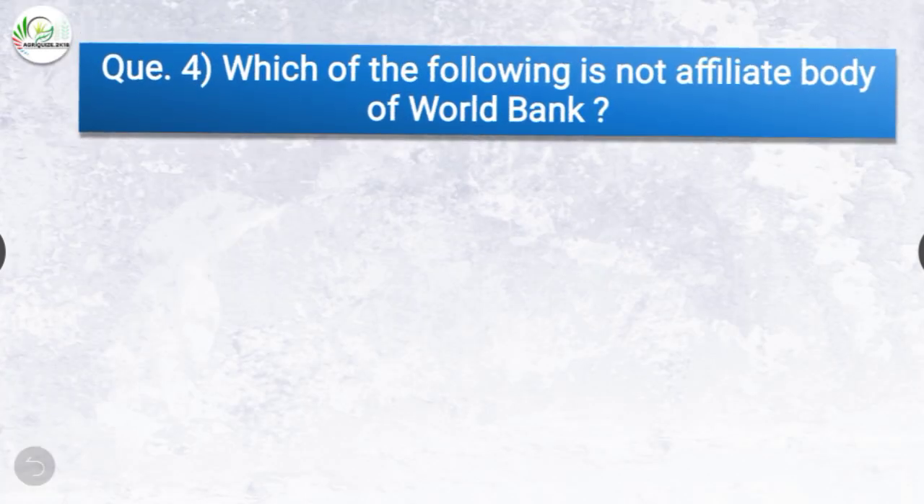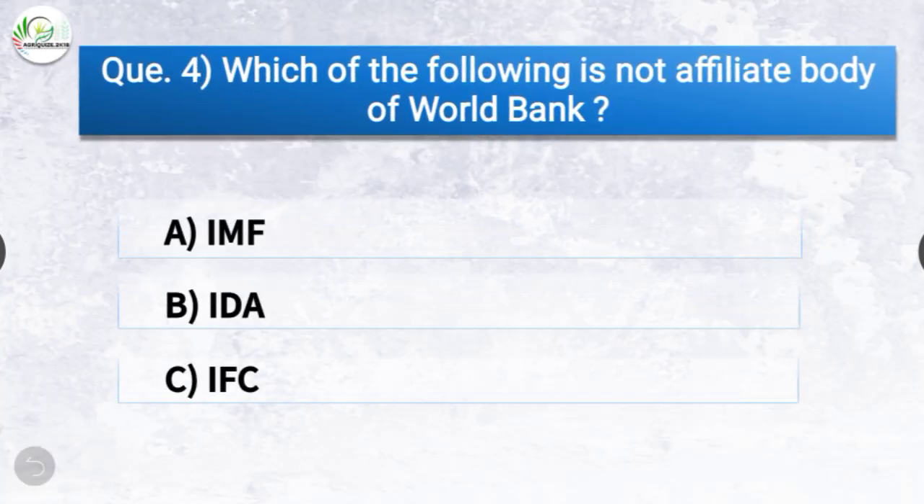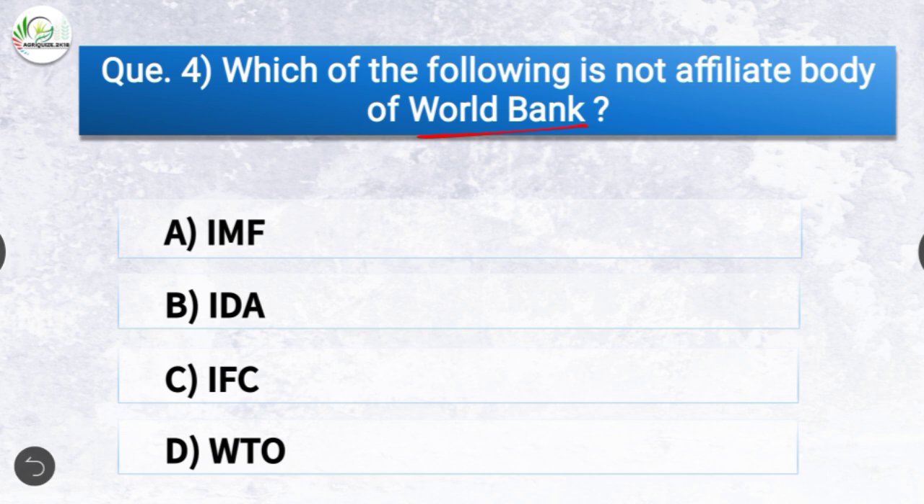Question number 4. Which of the following is not affiliate body of World Bank? The options are IMF, IDA, IFC or WTO. The correct answer is option D, WTO. So WTO is not affiliate body of World Bank.